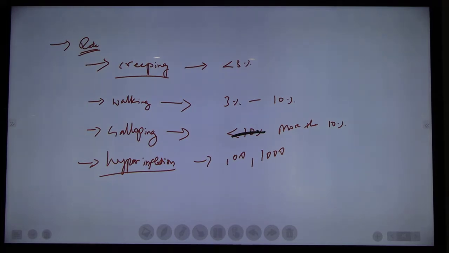When the inflation is in 3 digits or more, 4 digits or more, 5 digits or more, that type of inflation is called hyperinflation.